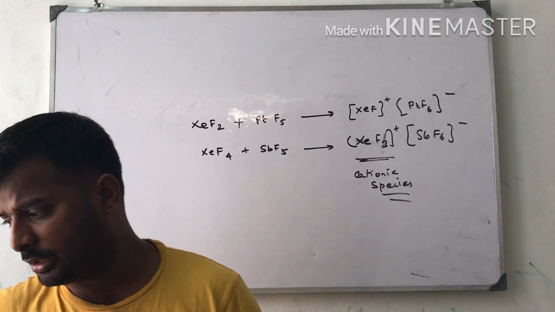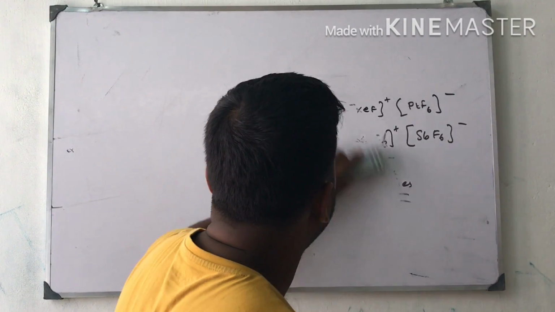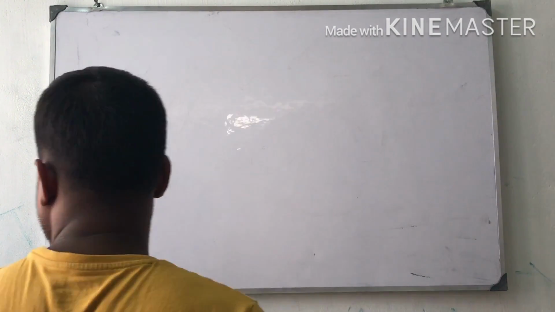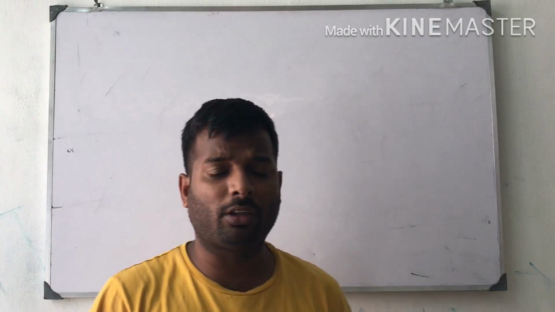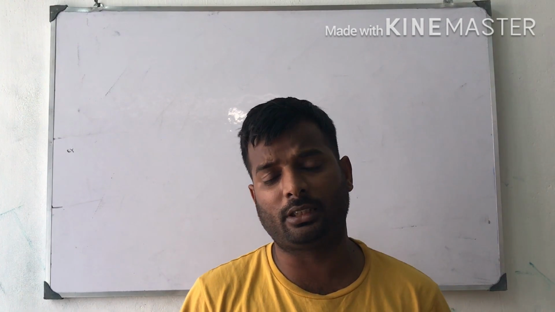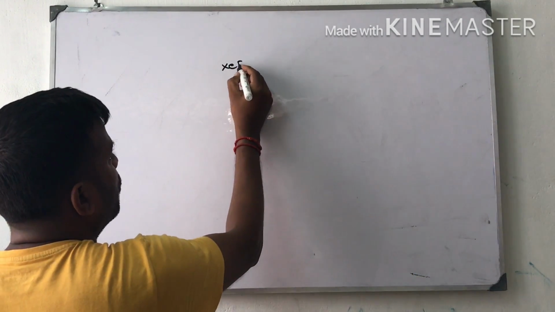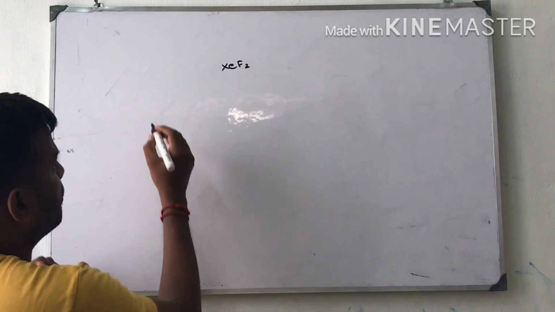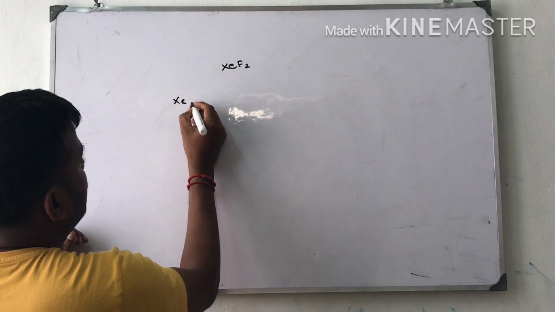One more important thing is the structures of xenon based compounds. Xenon based compounds and their structures were deduced by valence shell electron pair repulsion theory. Now I am going to tell about xenon difluoride. It is linear in shape. Xenon is atomic number 54.